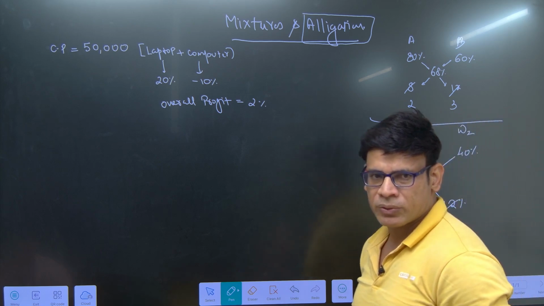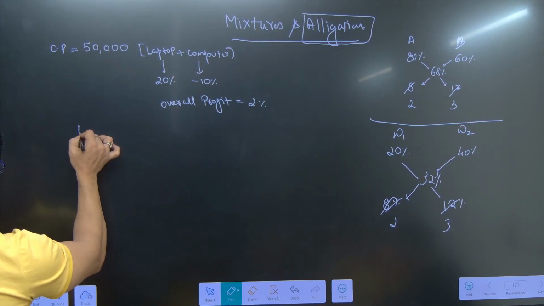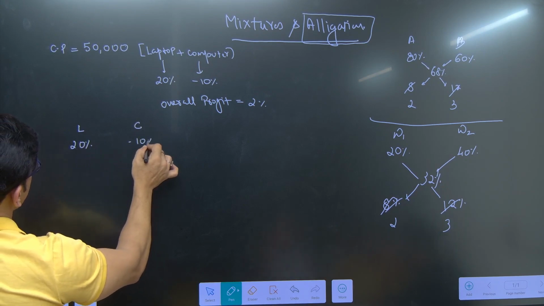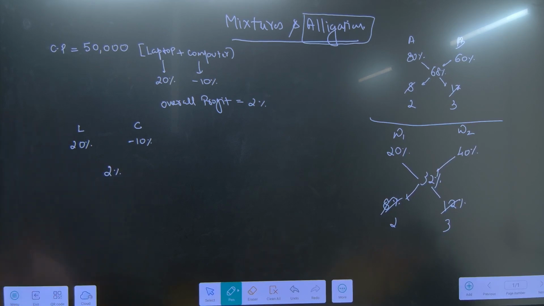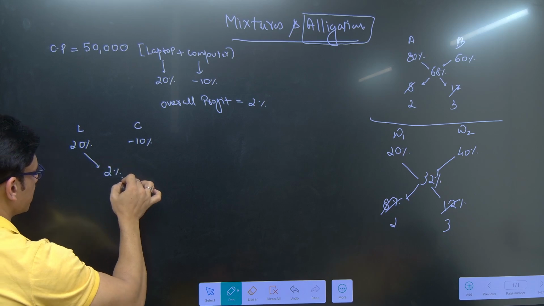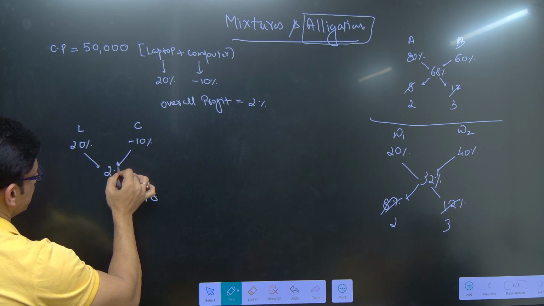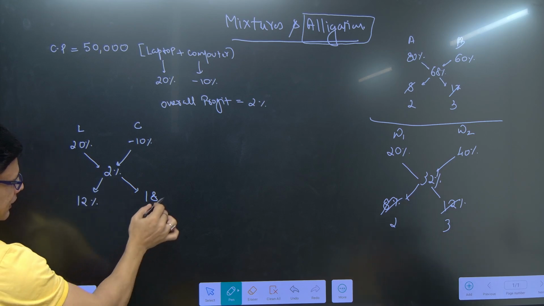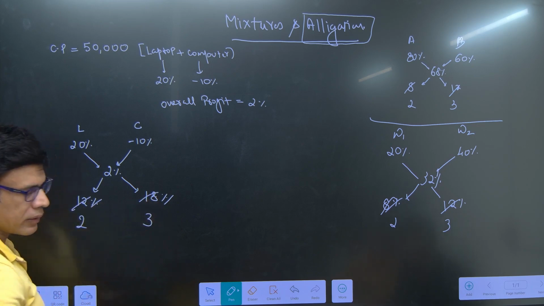Now, alligation is used in percentage. Let us understand this. In laptop, profit of 20%. In computer, loss of 10%, and overall there is a profit of 2%. If there is an overall loss, put a minus sign. Now do this minus this, and this minus this. 2 minus minus 10. Percent cancels. 6 twos are, 6 threes are.